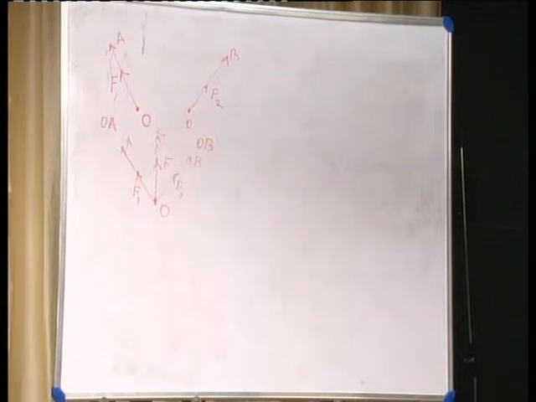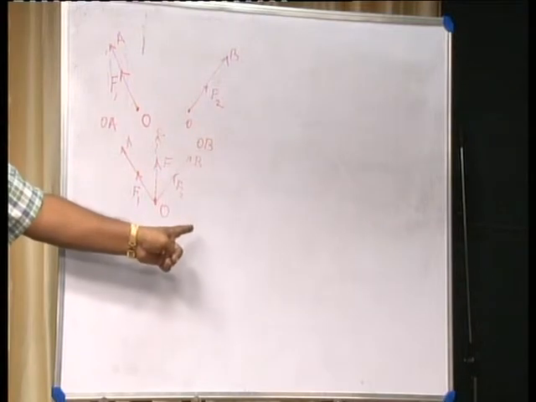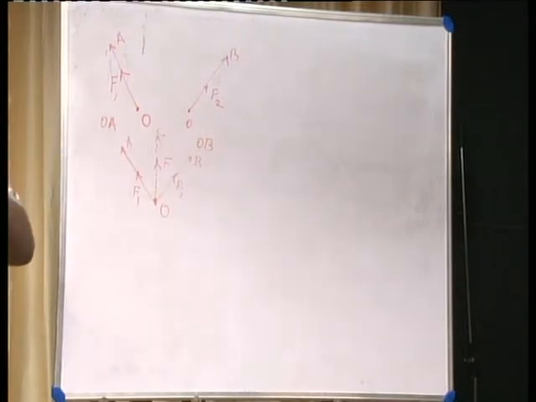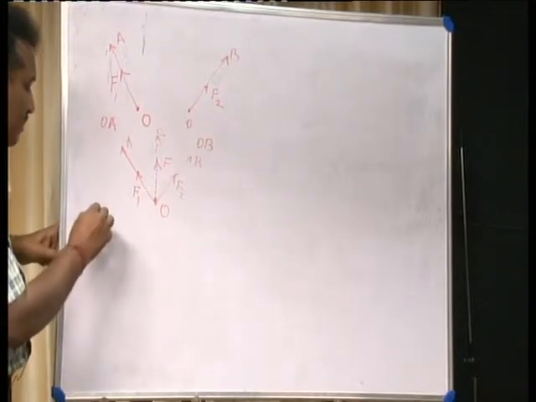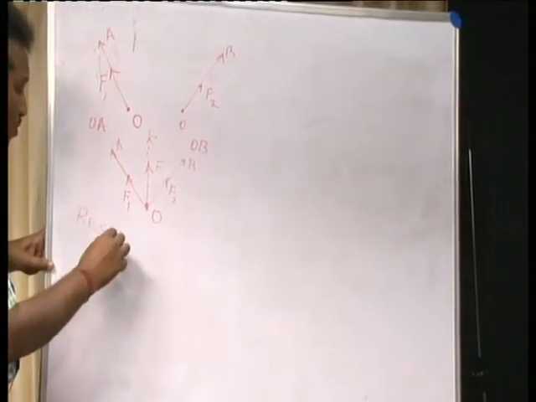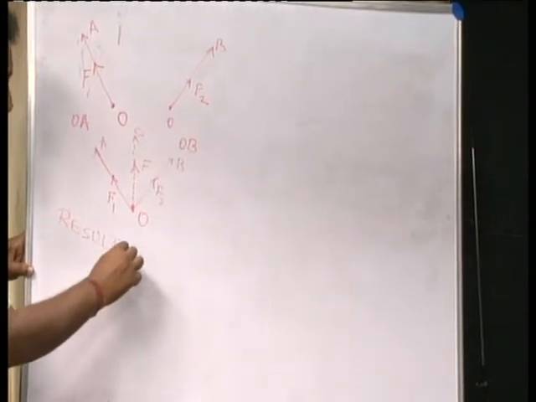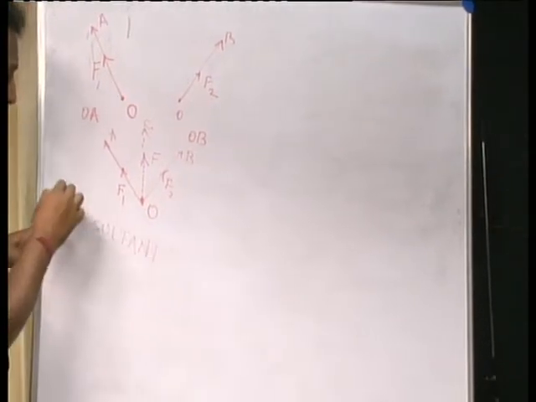Whenever two forces act on a body simultaneously, the body will move in the direction of a force which is equivalent to the combined effect of those two individual forces. That combined effect, given by a single force, we call the resultant of a force, or also the resultant of vectors.